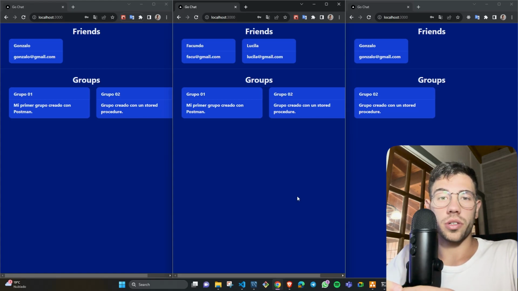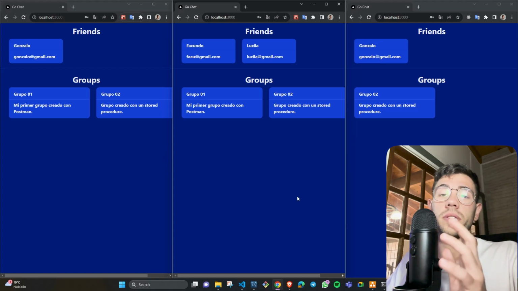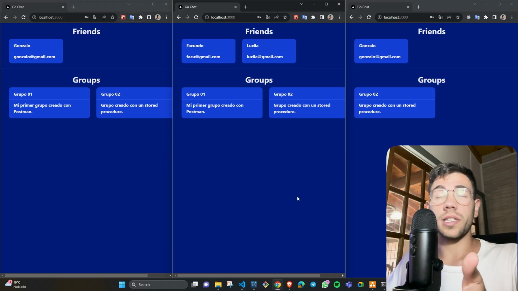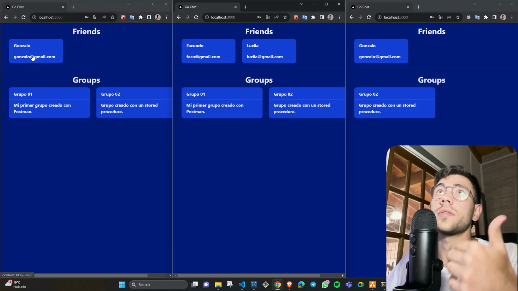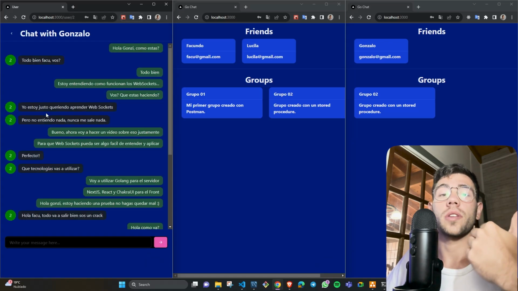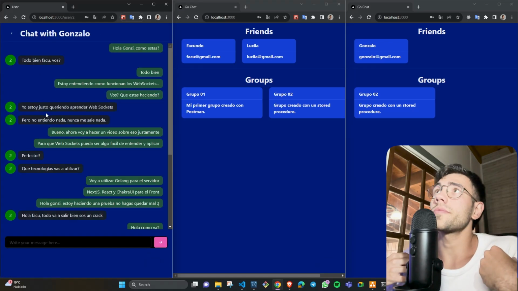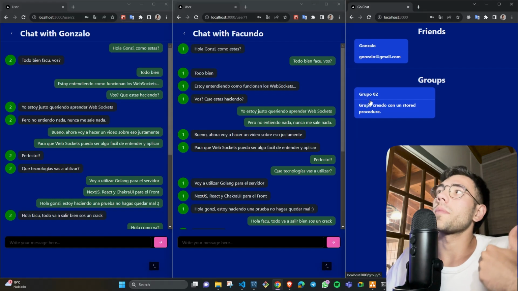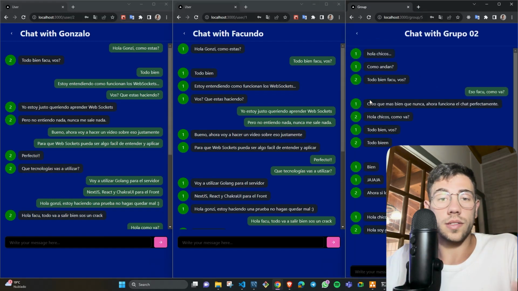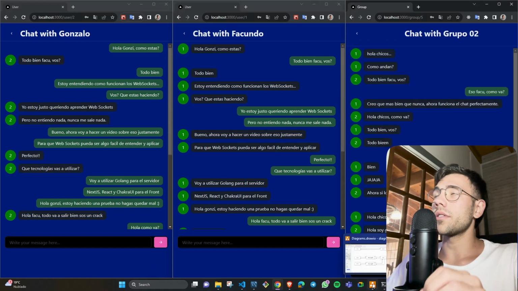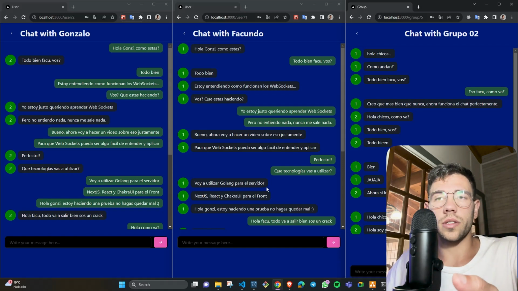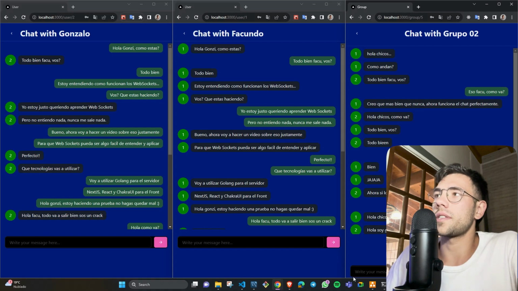Why we need WebSockets instead of using simple HTTP requests. In this case, we have a chat application where you can send a message to a particular user from a particular user, and also you can send messages to groups like WhatsApp or Telegram. Why is it important to use WebSockets, or why is it convenient to use WebSockets instead of simple HTTP requests?